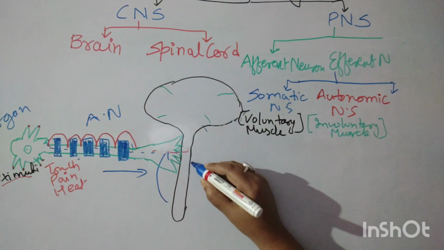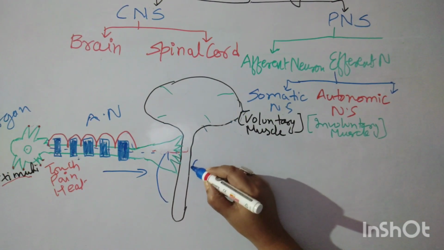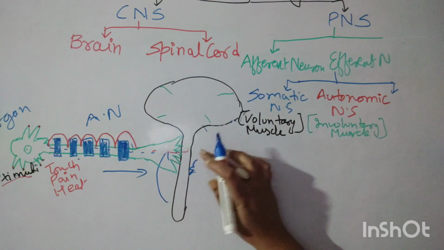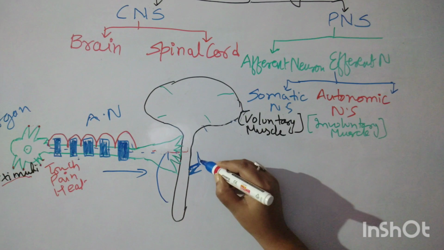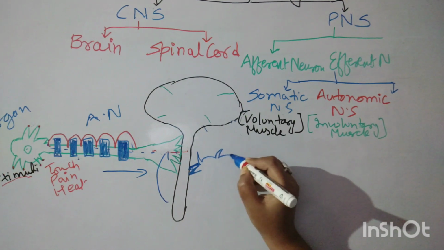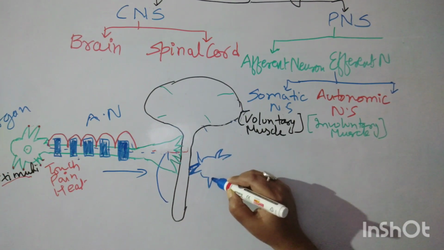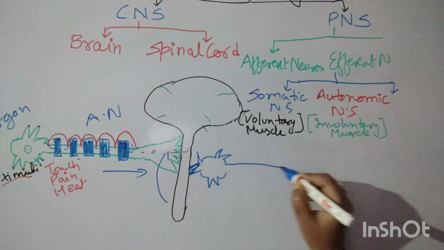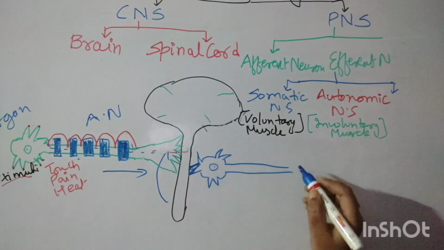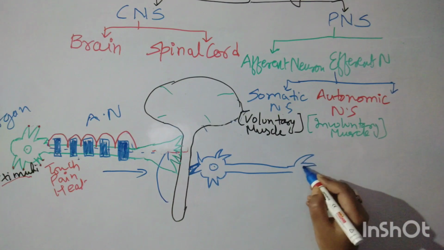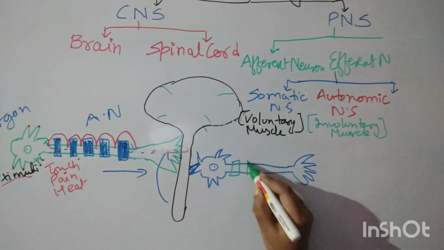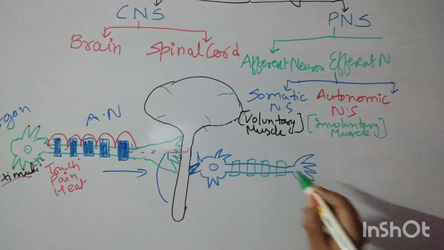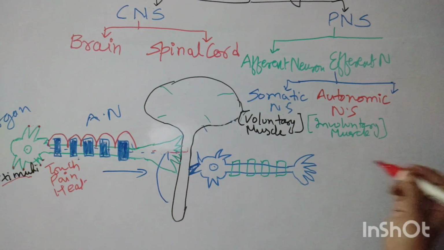So in the case of voluntary muscles, I'm making a neuron, and suppose this is our skeletal muscle.